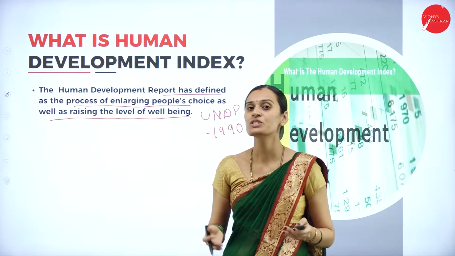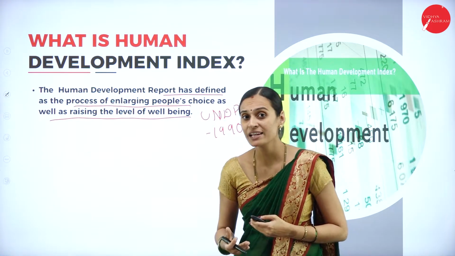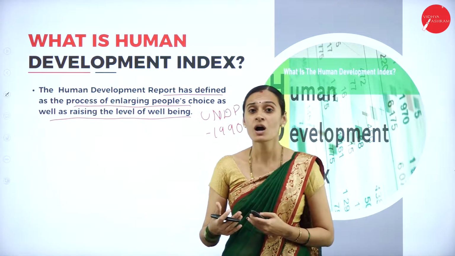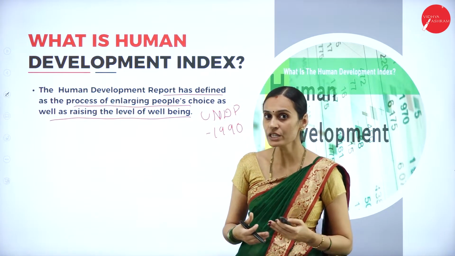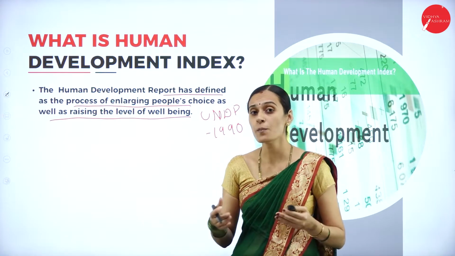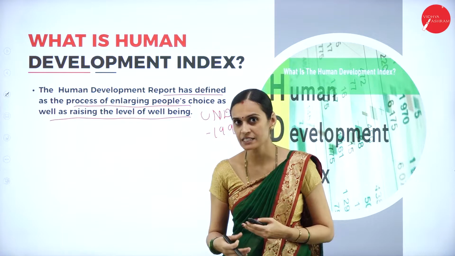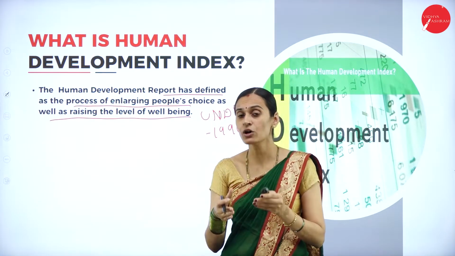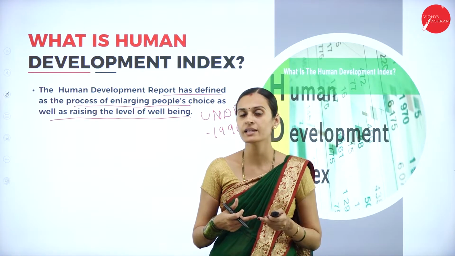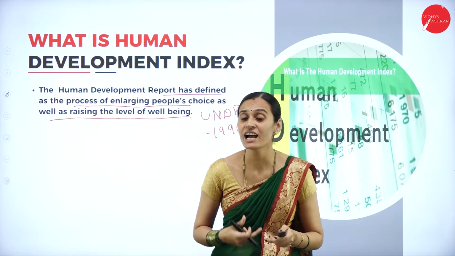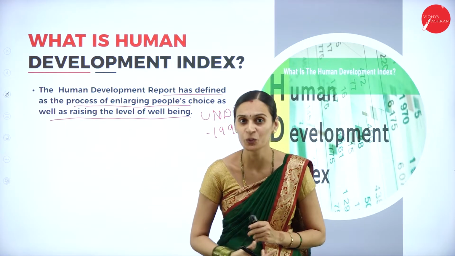This index comprises additional things beyond PQLI and SOLI. So how is it? Yes, it occupies three major dimensions. It comprises just three important dimensions. One is life expectancy, which means it concentrates on life expectancy for health. The second one is educational attainment, which means expected years of school.